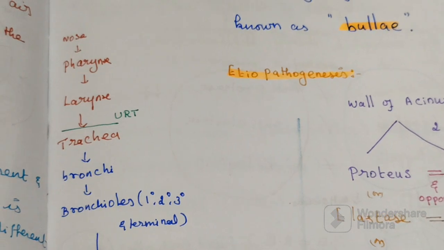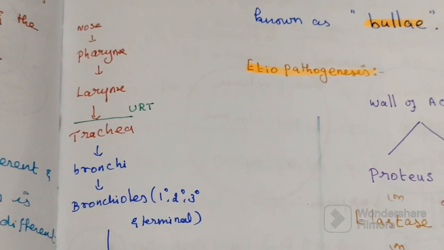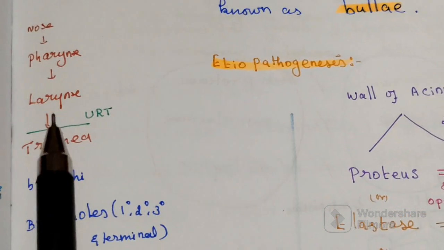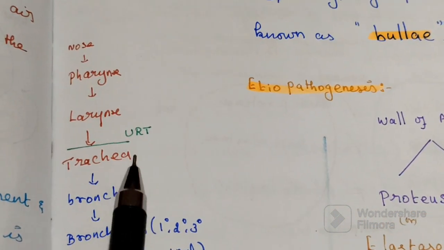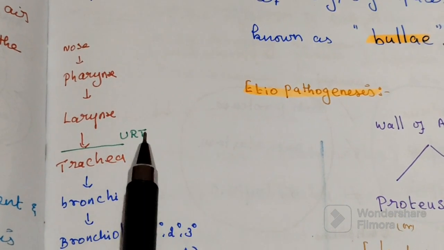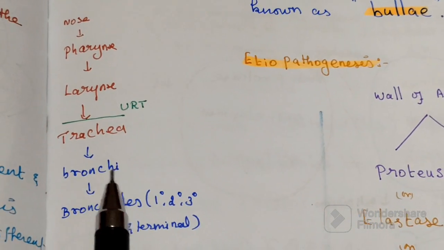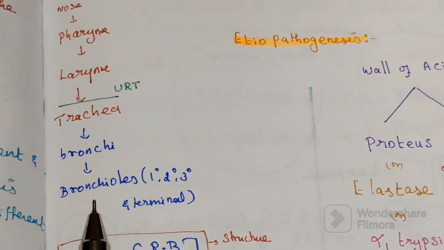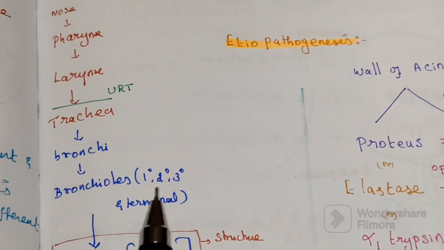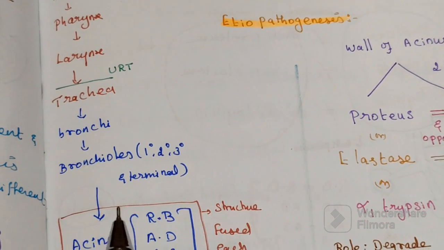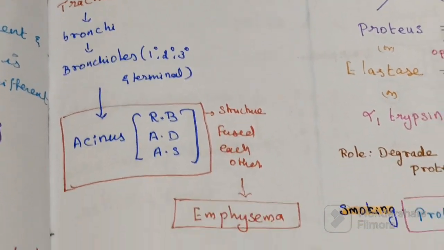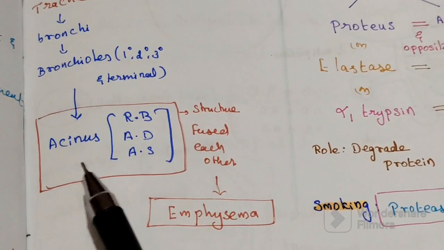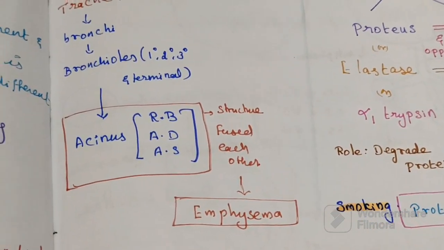Here is the complete sequence. First the nose leads to the pharynx, leads to the larynx, up to here is the upper respiratory tract. It leads to the trachea, leads to the bronchi, which lead to the bronchioles: primary, secondary, tertiary and terminal. After that we have the acinus: respiratory bronchioles, alveolar duct, alveolar sac. These three parts fuse with each other.